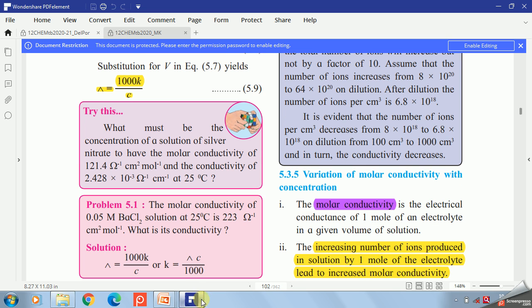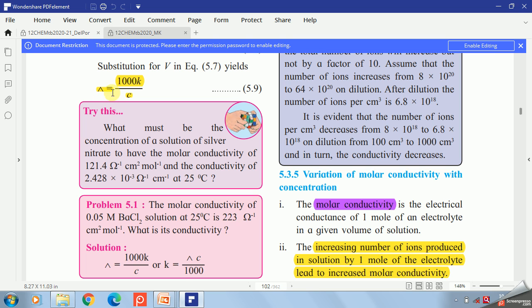So let us discuss one numerical. The molar conductivity of 0.05 molar barium chloride solution at 25 degrees centigrade is 223 ohm inverse centimeter square per mole. What is its conductivity? So here is the formula.